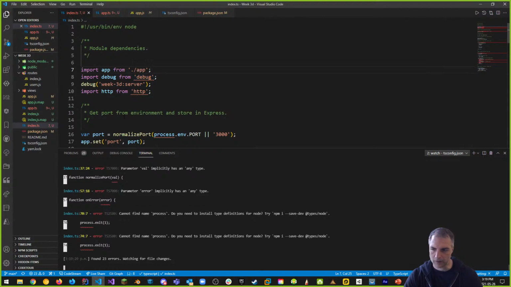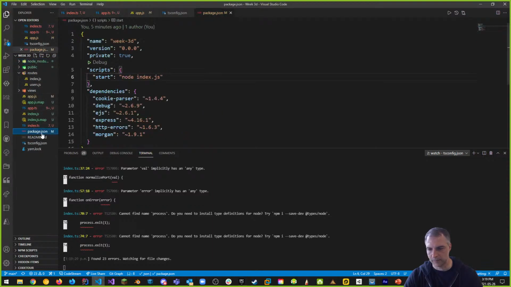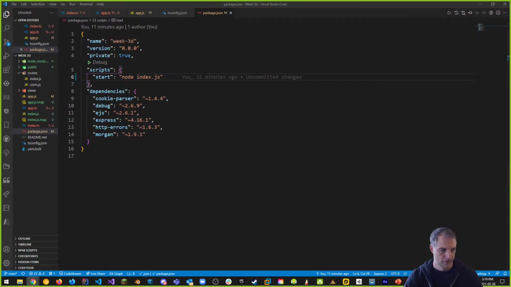The other thing that could also happen is in our node modules, if there's something in here that's missing. A lot of times what I do is in my package.json, I like to use devDependencies in here as well, not just regular dependencies, because it really helps with TypeScript. TypeScript doesn't know anything unless you tell it to know, right? So for example, it knows about cookie parser, as an example, it knows about all this other stuff, but we need to upgrade it so that it knows about everything.